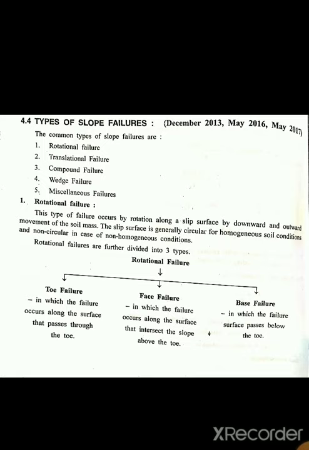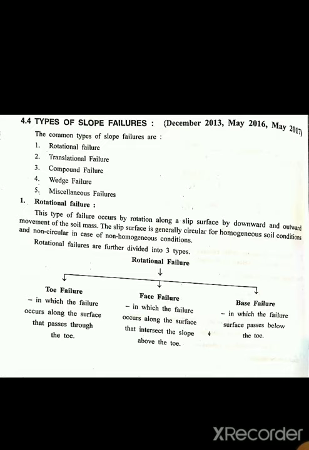So rotational failures are further divided into three types: toe failure, face failure and base failure. In a toe failure, the failure occurs along the surface that passes through the toe.